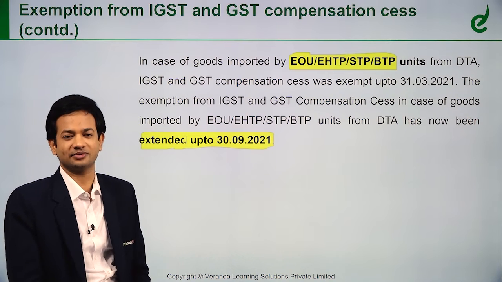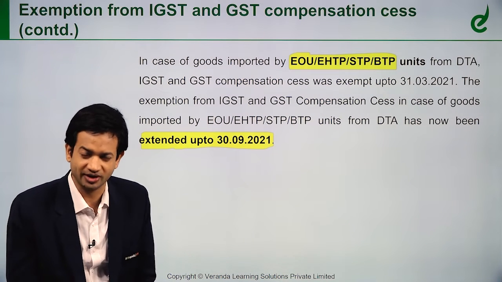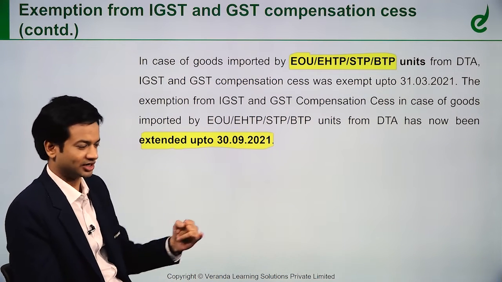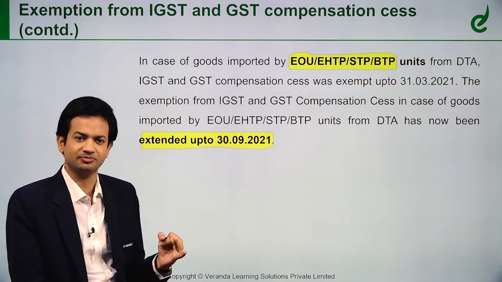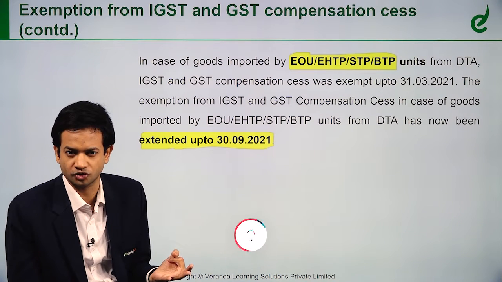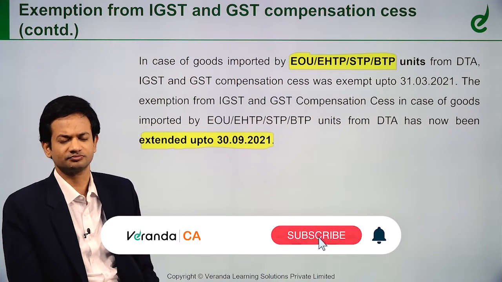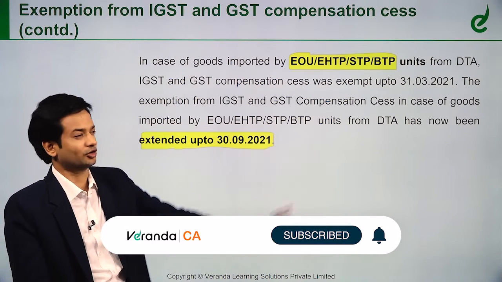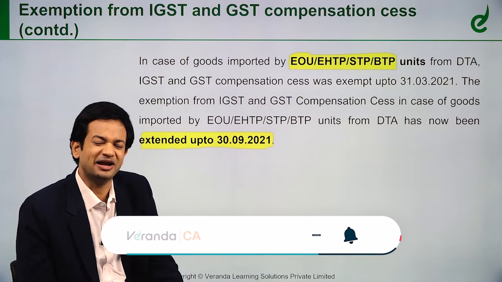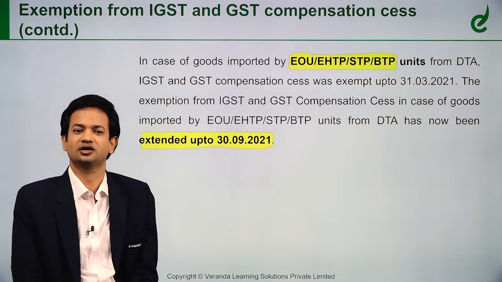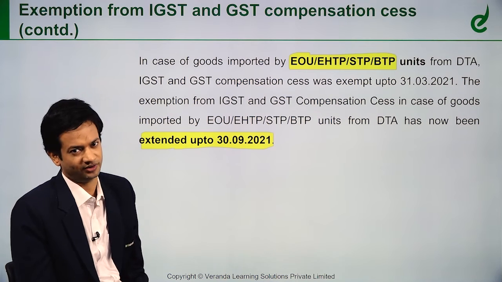These were all expiring on 31st March 2021. Now the benefit of IGST and cess on imports has been extended for all three till 30th September 2021.